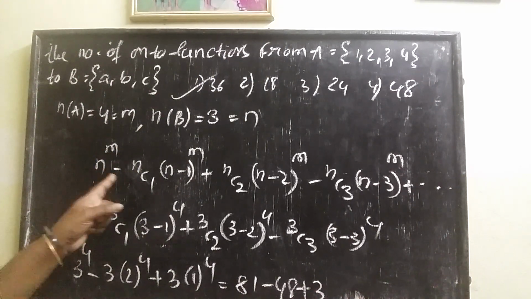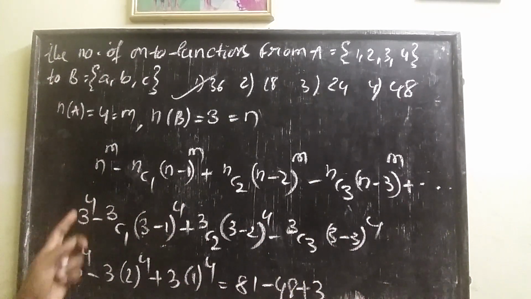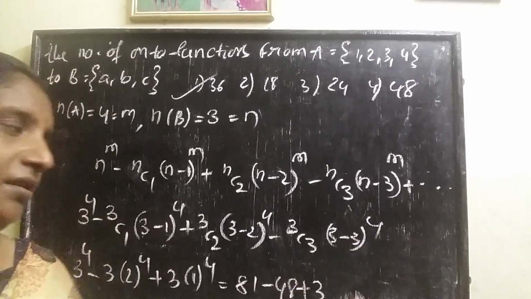Like this we have to do. Where it gets 0, up to that you have to extend. Suppose this n value is 4, then you will get one more step like that.